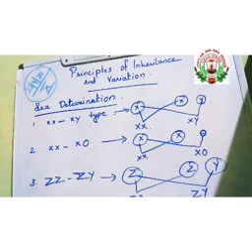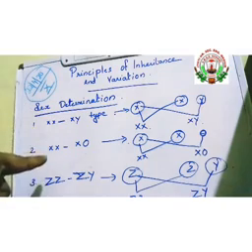The sex chromosomes are also known as allosomes or heterosomes. So these are the other names of what? Sex chromosomes. Allosomes or heterosomes.